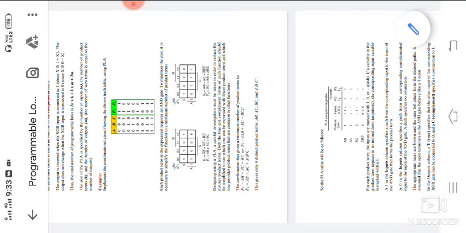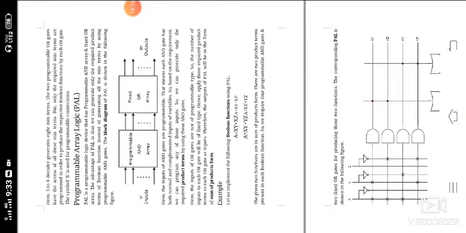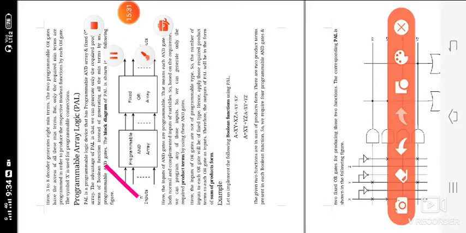After that, next we are discussing the PAL, programmable array logic. In this programmable array logic, the AND array is programmable and the OR array is fixed. This is the programmable one, you have observed clearly. This is the fixed array, the OR array, so we cannot change this OR gate function. It is the advantage of PAL: it generates only the required product terms of the boolean function instead of generating all min terms, by using the programmable AND gates.